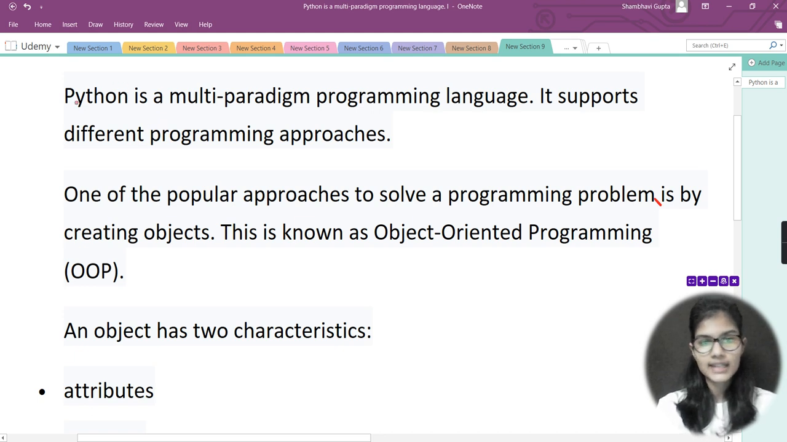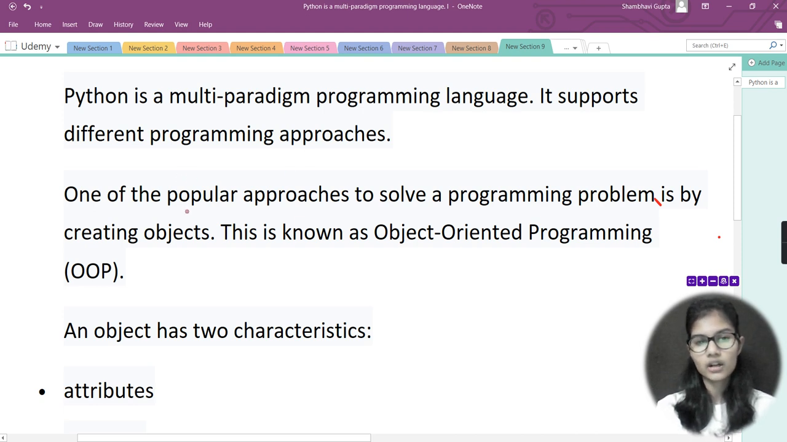First, I have already stored some definitions for you all so that you can have a good and proper look at them. Python is a multi-paradigm programming language. It supports different programming approaches. We all know this about Python, that it is a multi-paradigm programming language and it supports different programming approaches.